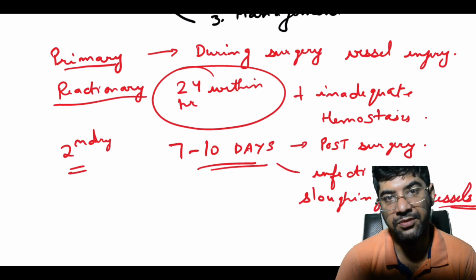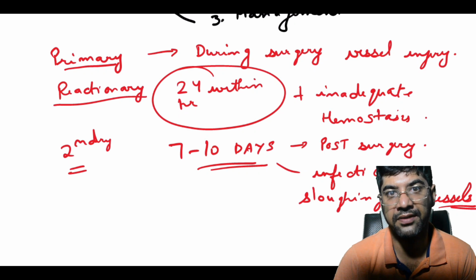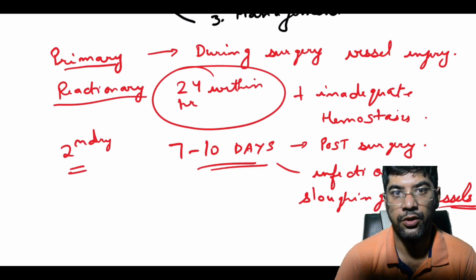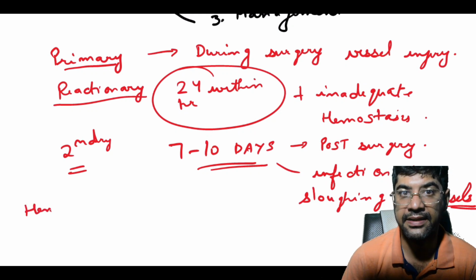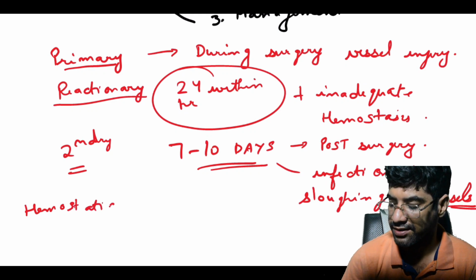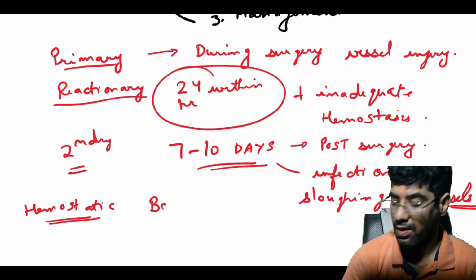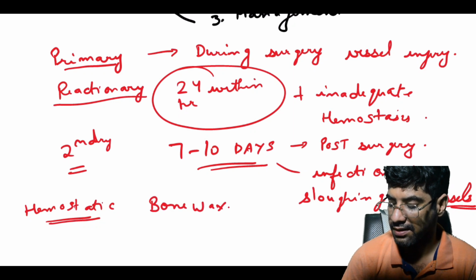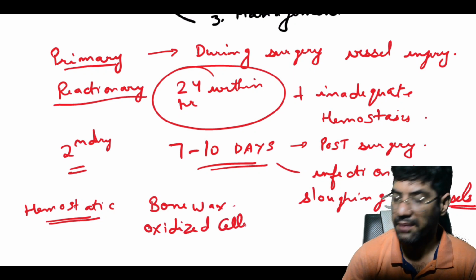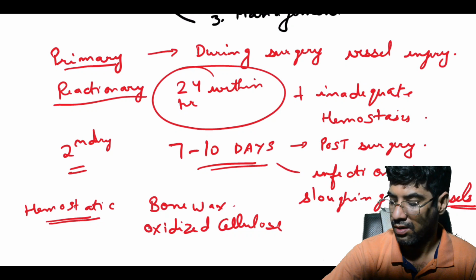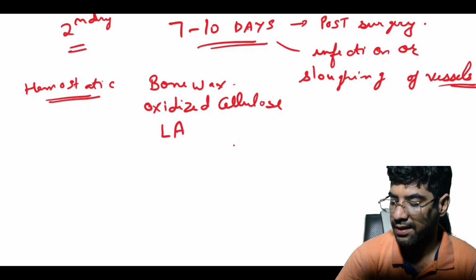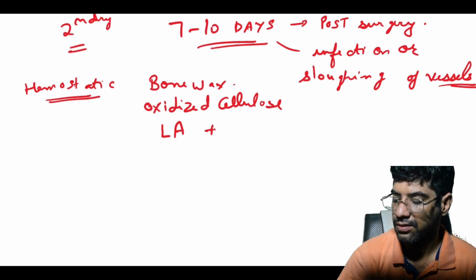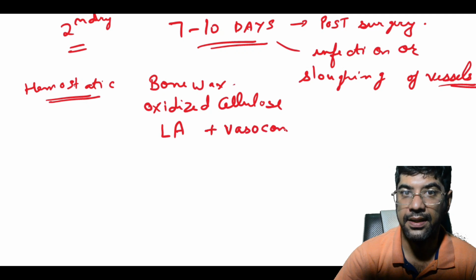So, what is the management of hemorrhage? Primary hemorrhage control is direct pressure with gauze, and use of hemostatic agents. We can use bone wax, oxidized cellulose, or local anesthetics with vasoconstrictor, adrenaline.